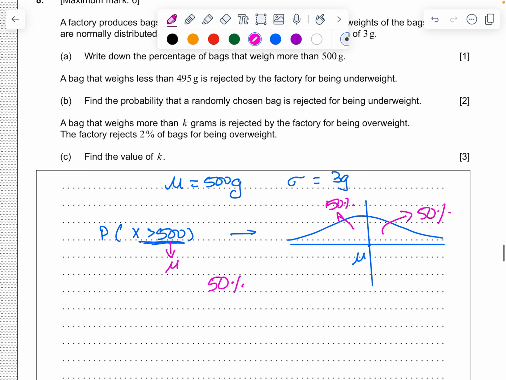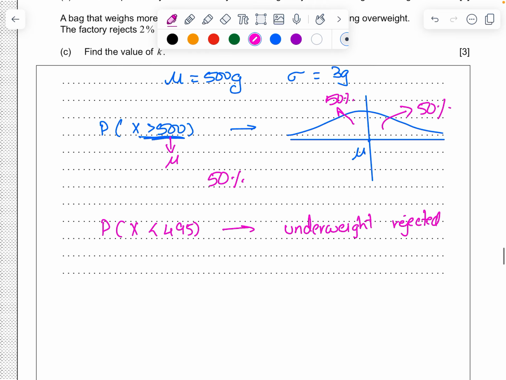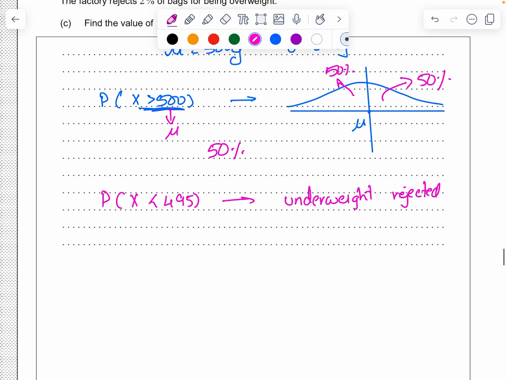A bag that weighs less than 495 grams is rejected by the factory as underweight. Probability of X less than 495: these are called underweight and they are being rejected. That is the meaning of the question. Find the probability that a randomly selected bag is rejected for being underweight. Now use the GDC to enter the values. Then you should be able to get 0.0478.